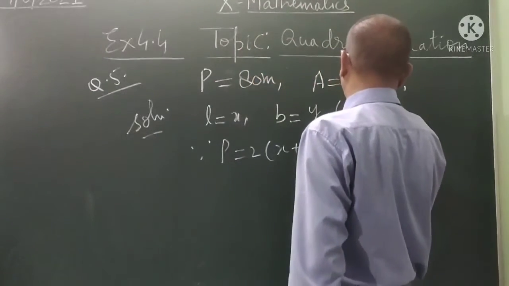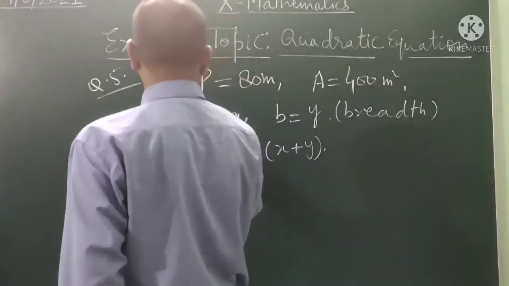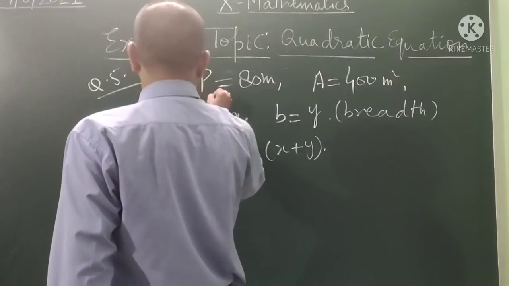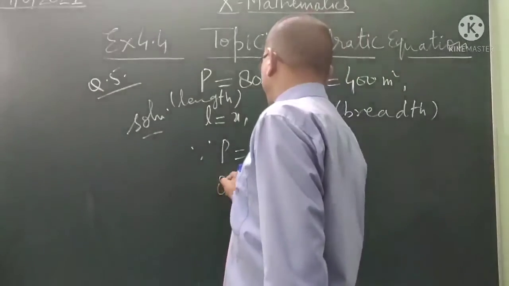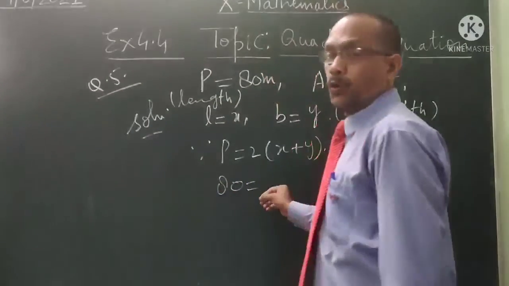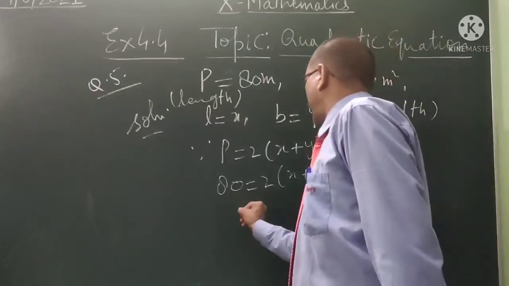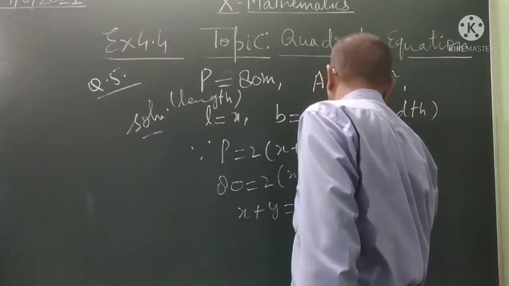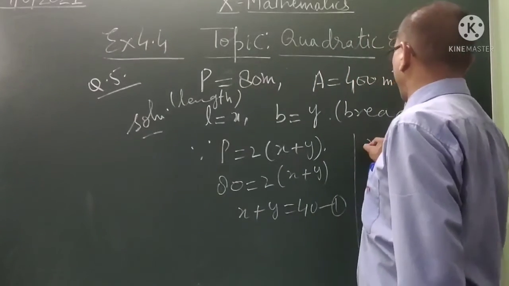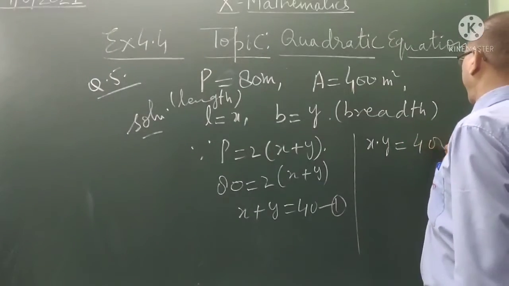Y is breadth, x is the length, L for length. Then 80 equal to 2 into x plus y, and x plus y equal to 40. Equation 1. Then x into y, which is the area, is 400.